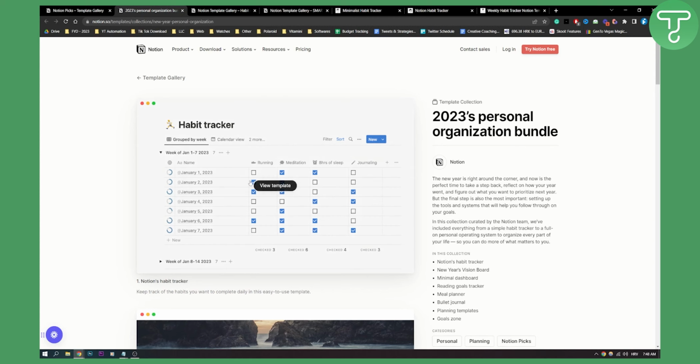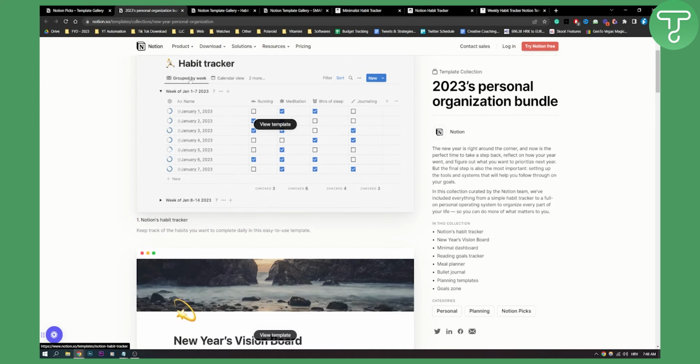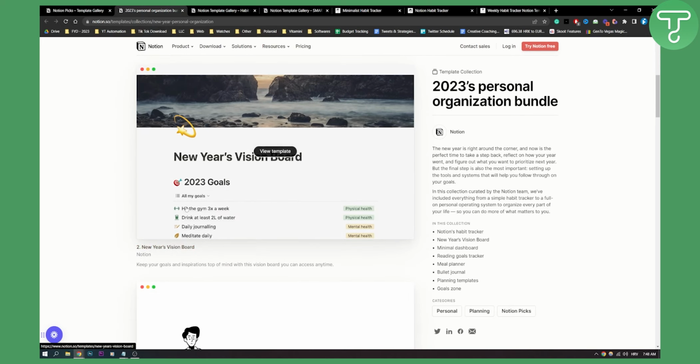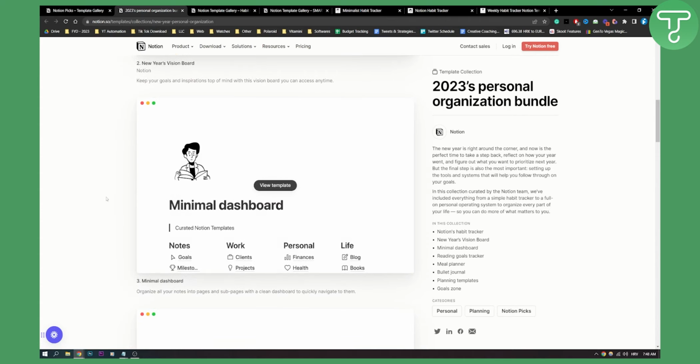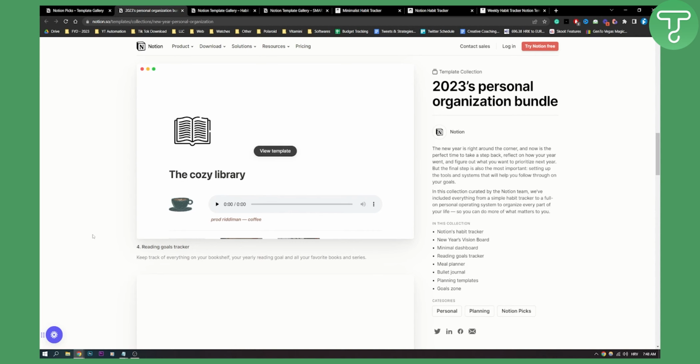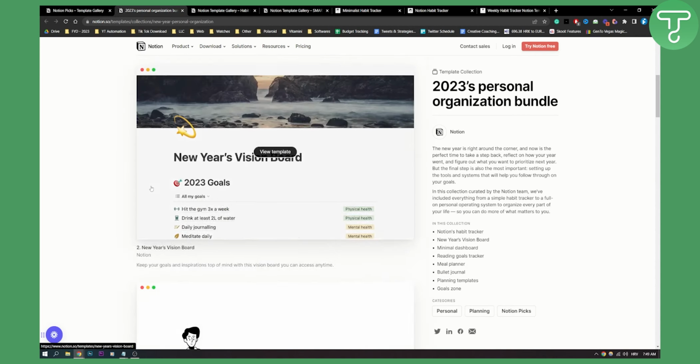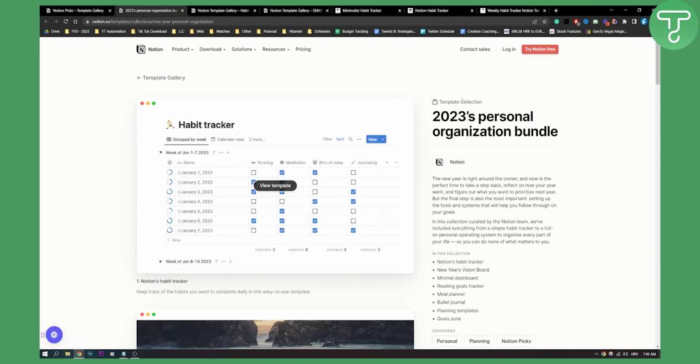Now first on the list is this one, right? As you can see, you can track your 2023 personal organization, and basically you can track anything, right? You can track habits, New Year's vision board. You have a minimal dashboard right here, as you can see. You have a reading goals tracker as well, meal planner. You have a lot of different things right here. So this is the whole organization bundle in one, right?